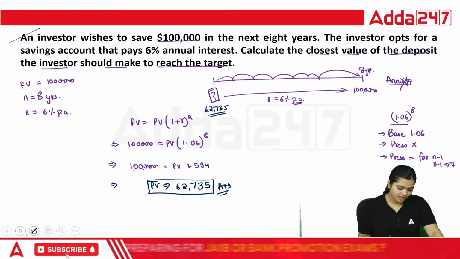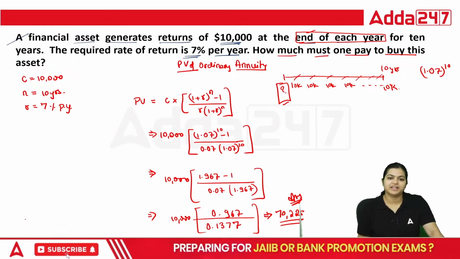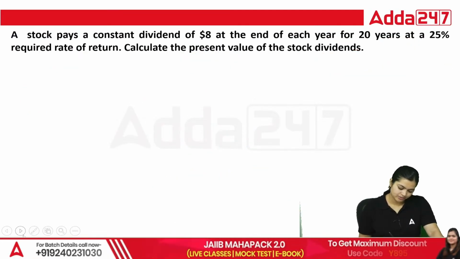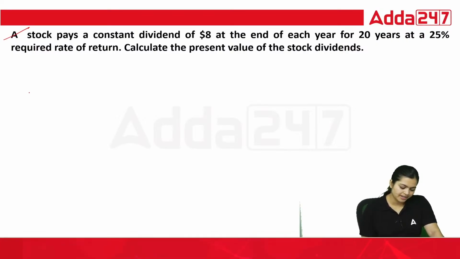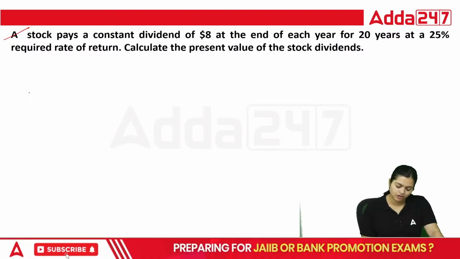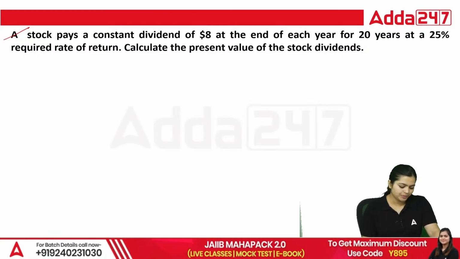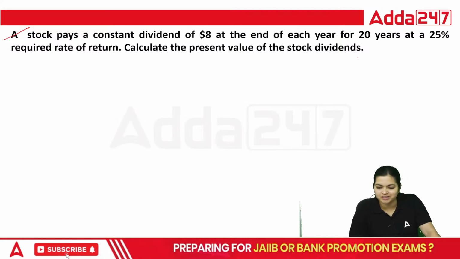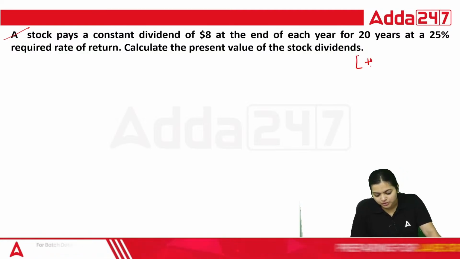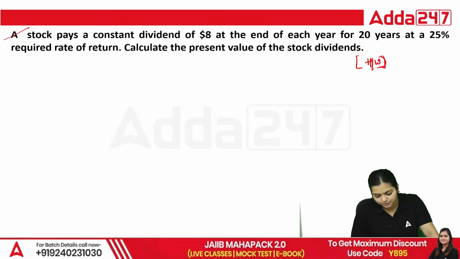So this is one more question based on annuity and calculation. Now let's see one more question. Our stock pays a constant dividend of $8 at the end of each year for 20 years at 25% required rate of return. Calculate the present value of the stock dividend. So I think now you can solve this. You can try this, so take this question as your homework question.